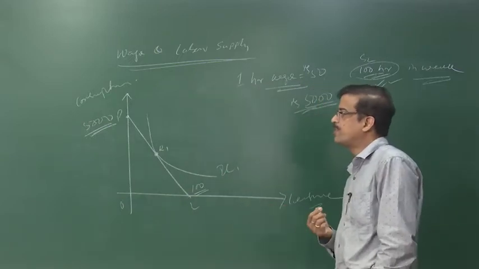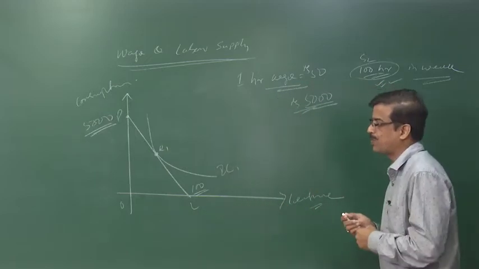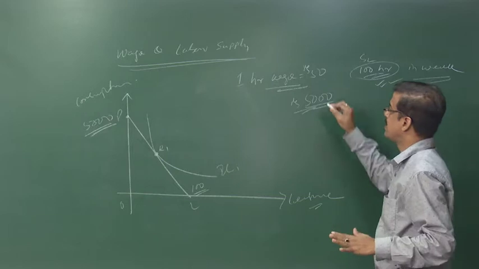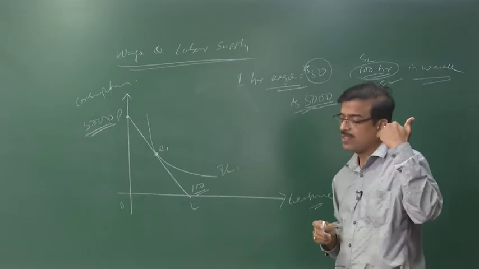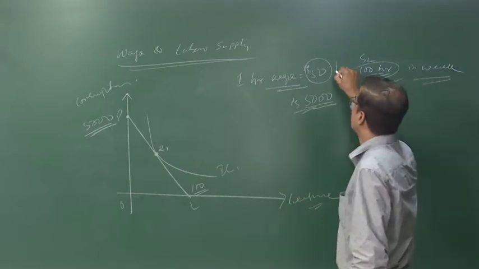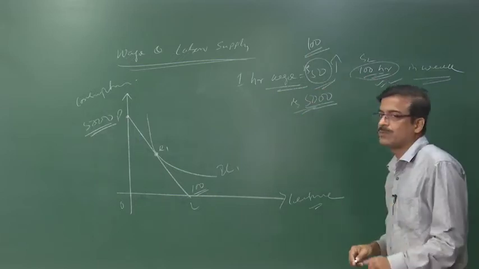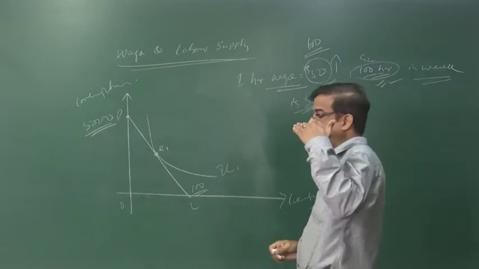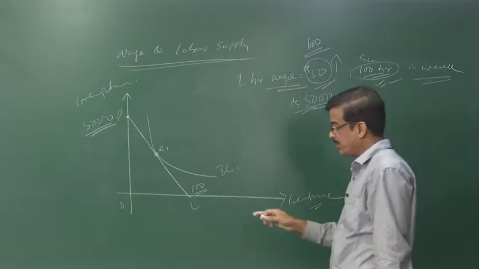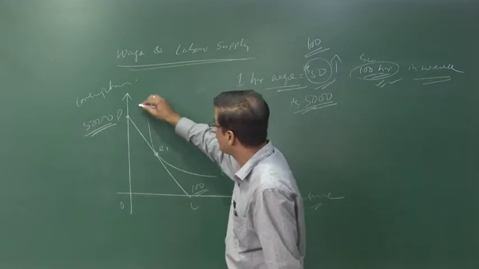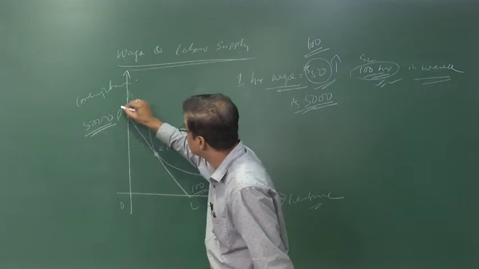Now what happens when there is an increase in the wage rate? Suppose the wage was constant at 50 rupees per hour, and now the wage increases from 50 to 100. Then the consumption line, the budget constraint, moves from the line LP to P1 instead of P.